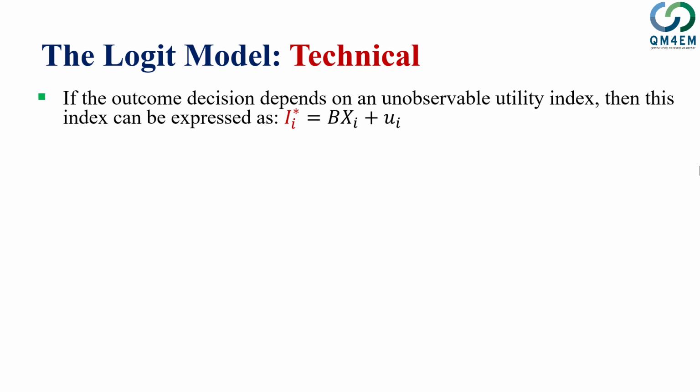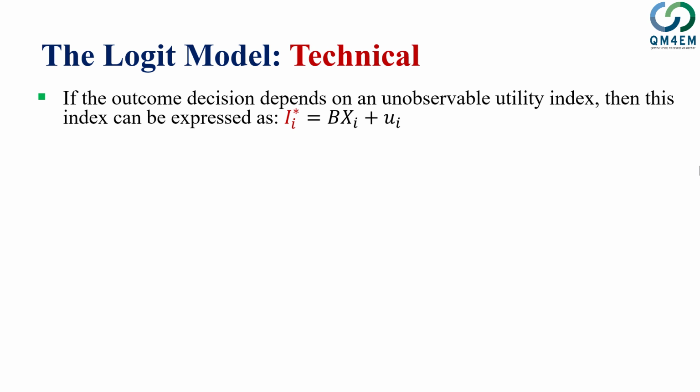We can name that unobservable utility I star, with subscript i. So let's say if individual 1 selects something, we say that he obtained the utility I star 1, and similarly if individual 2 selects that alternative, he obtained the utility I star 2, and a third individual does not select the alternative, he just says no for the choice.